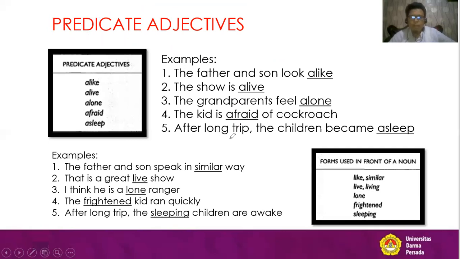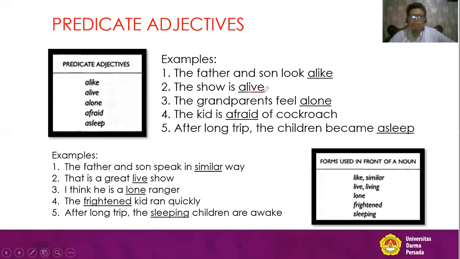The last one: after a long trip, the children became asleep. Asleep is put after the word became, and became is a linking verb. So this is another predicate adjective. Before we continue, I just want to repeat again. Alike is a predicate adjective because it is put after look.